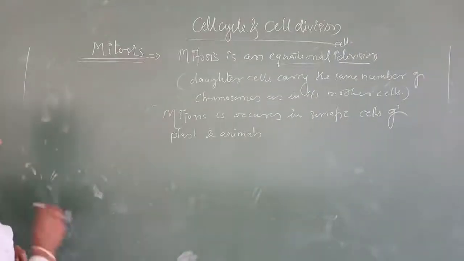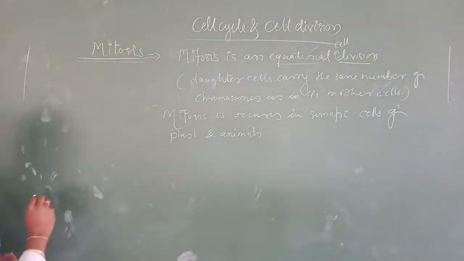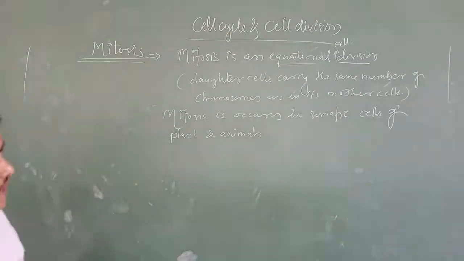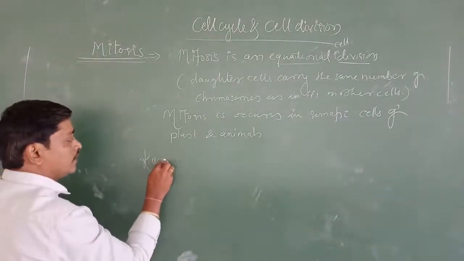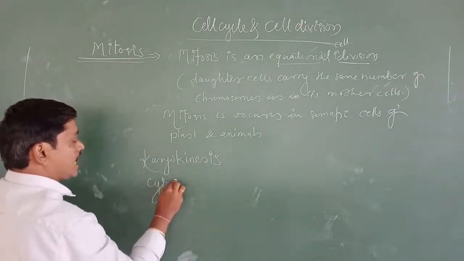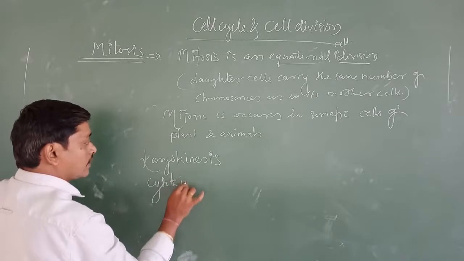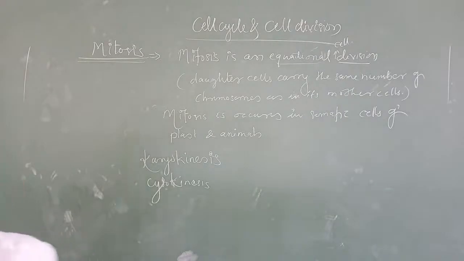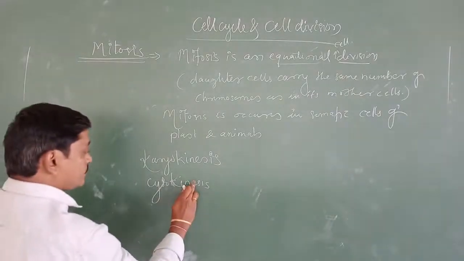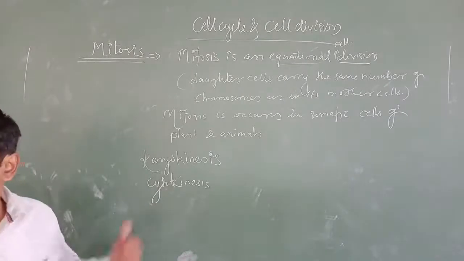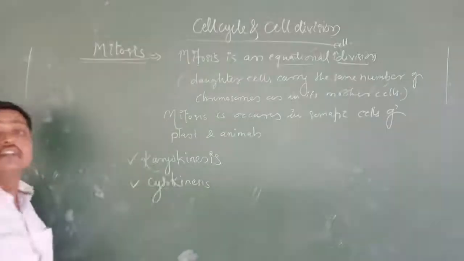Now, what is going to happen in mitosis? Mitosis is followed by two major events. What are those major events in the cells? Yesterday we discussed karyokinesis and cytokinesis. Karyokinesis, K-A-R-Y-O-K-I-N-E-S-I-S. Okay, karyokinesis and cytokinesis.